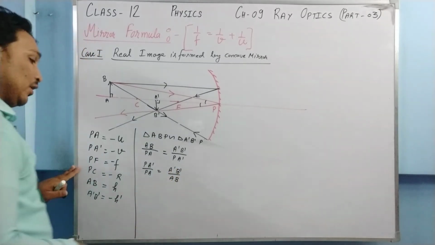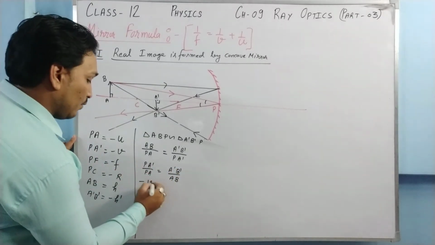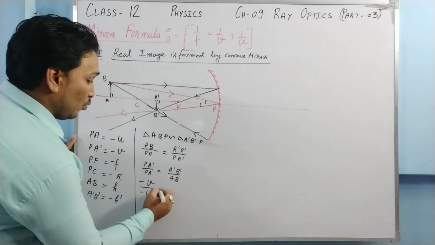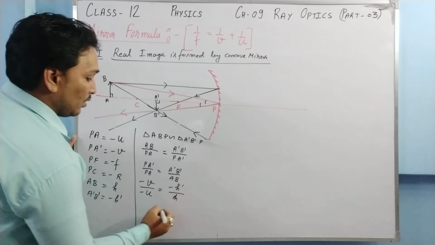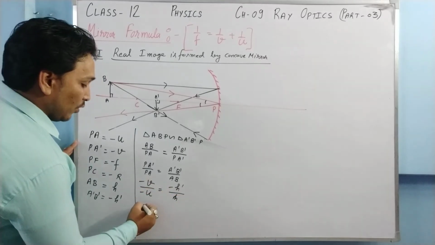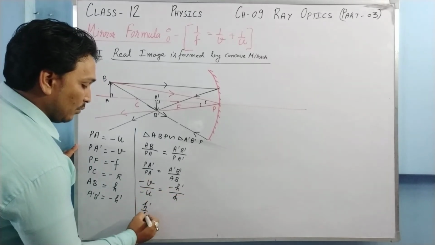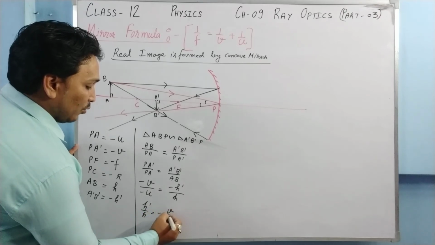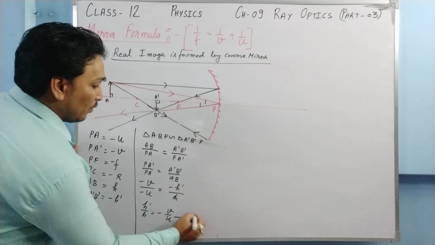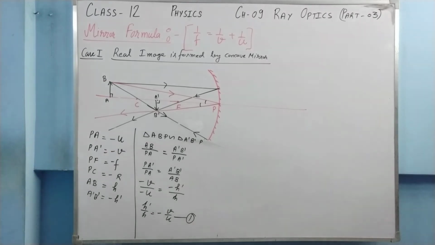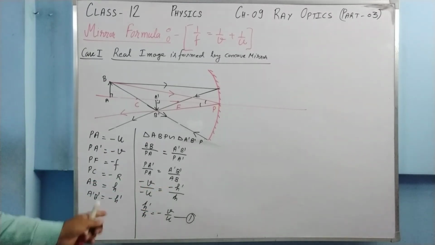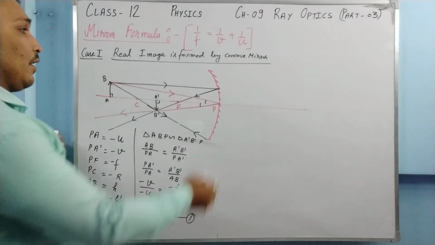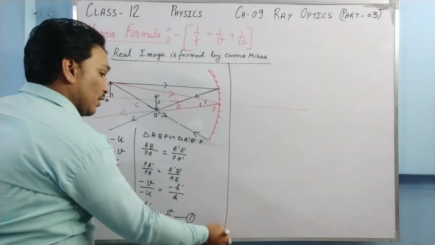Now let us put the values. PA dash is minus v, PA is minus u, A dash B dash is minus h dash, and AB is h. So minus and minus will cancel out, and one minus will be left. That minus is transferred to that side. What we have is h dash upon h is equal to minus v upon u. Let this be equation number 1.